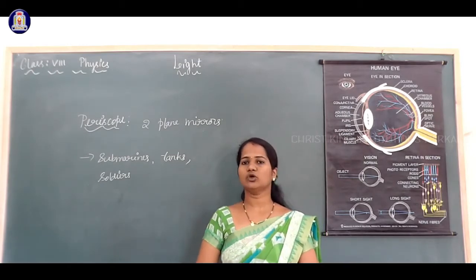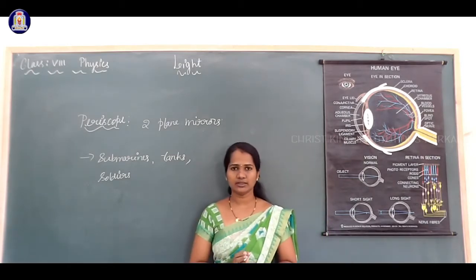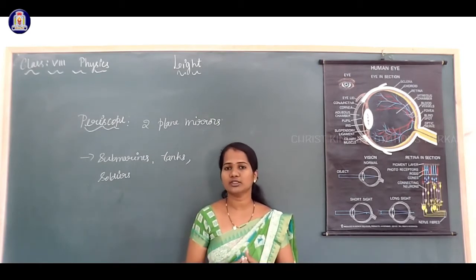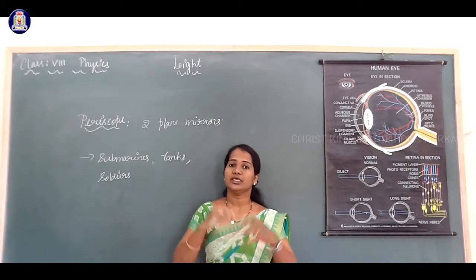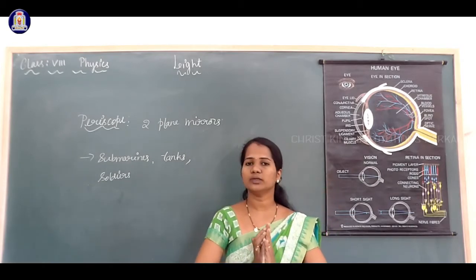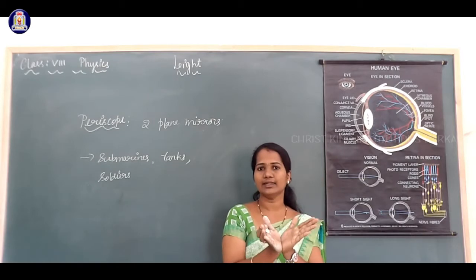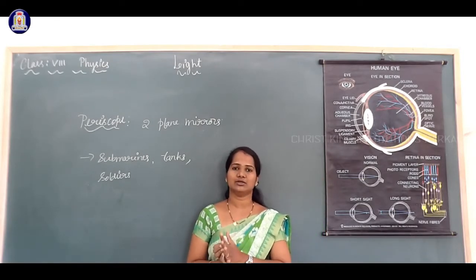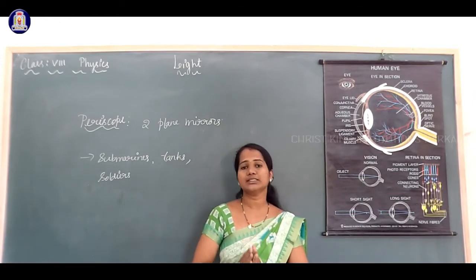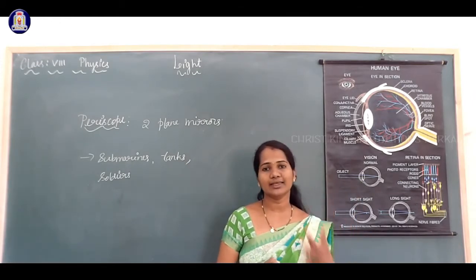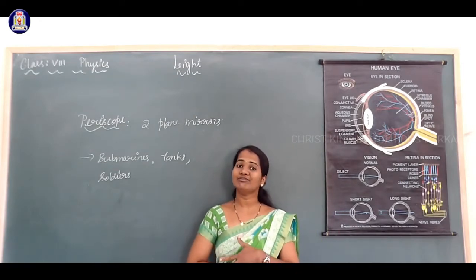So in a periscope, we are using two plane mirrors. By using two mirrors, we can get multiple images depending on the angle between the two mirrors. As we increase the angle, the number of images can also be increased. As I said, by placing two plane mirrors parallel to each other, it is possible to get an infinite number